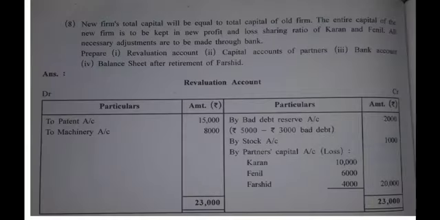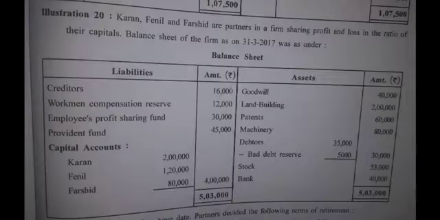Yes, let us check what is the old ratio of the partners. They've said that the partners are sharing profit and loss in the ratio of their capitals. Understand? Ratio of their capitals. Pay attention. You can see the balance of capital is given below in the balance sheet. It is 2 lakh, 1,20,000 and 80,000. You have to obtain the ratio on the basis of this.